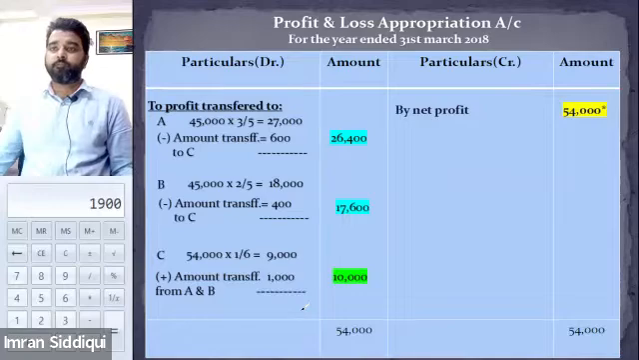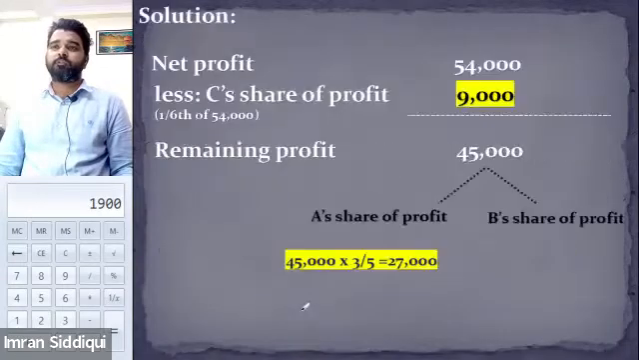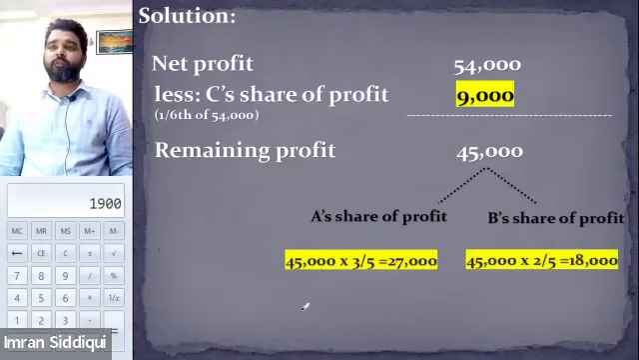And guys, just do one thing. Take the screenshot of all these things and leave some space in your notebook so that you can later note all these things as the working note. Please take the screenshot of this section. You'll have to write all these things below the P&L appropriation that you made as the working note. This is for the sake of explaining how we found out A's share of profit and B's share of profit and everything. I hope I'm clear to all of you.